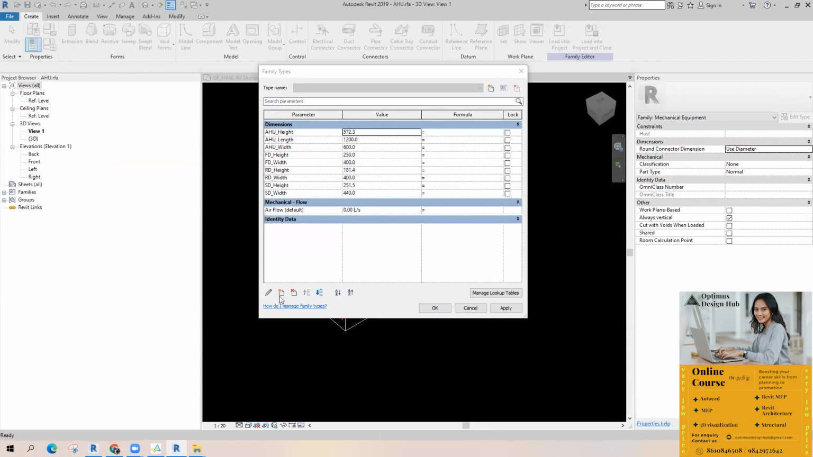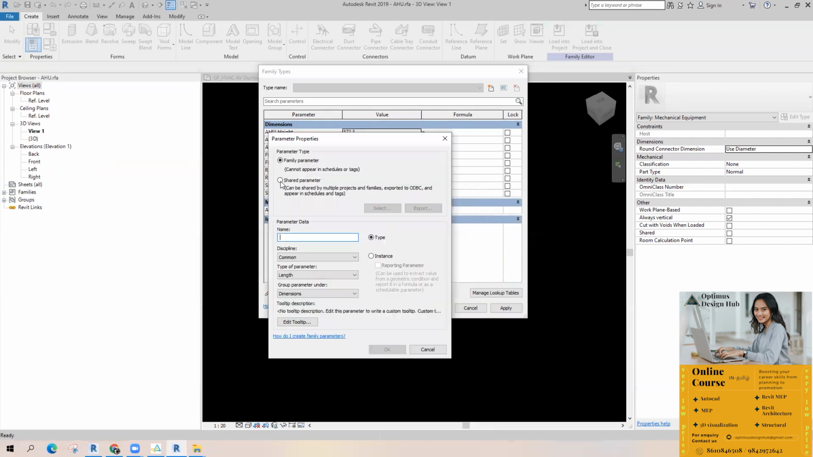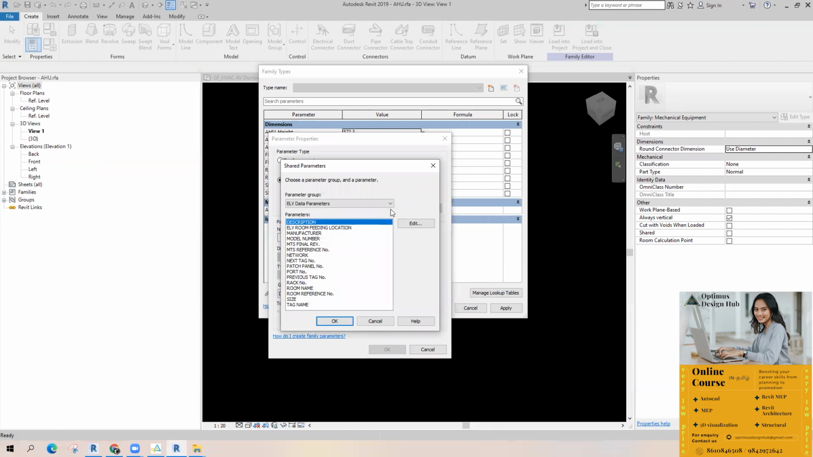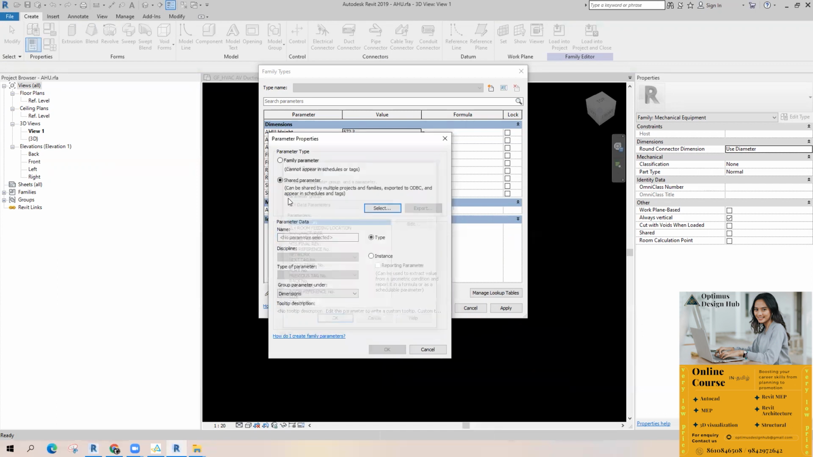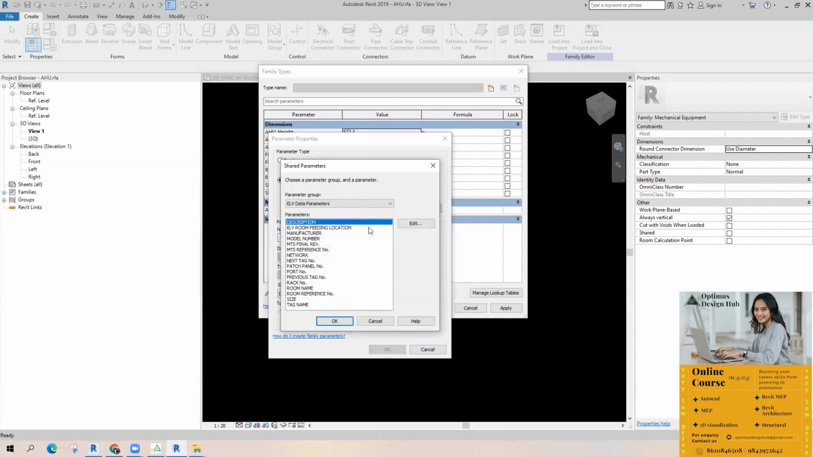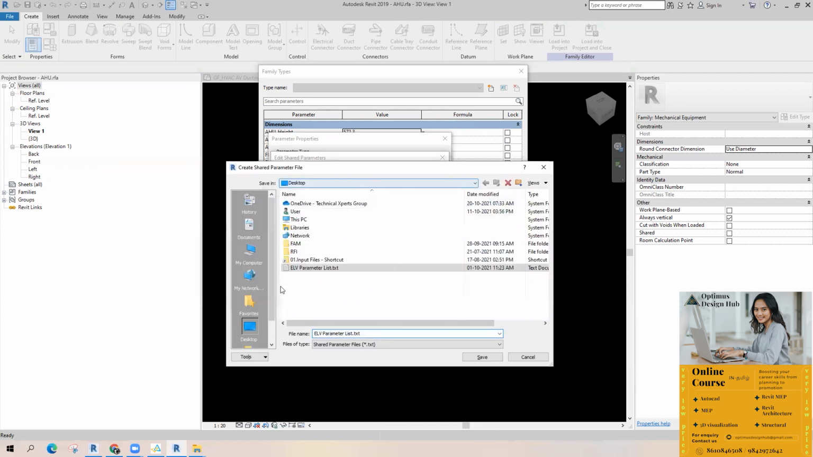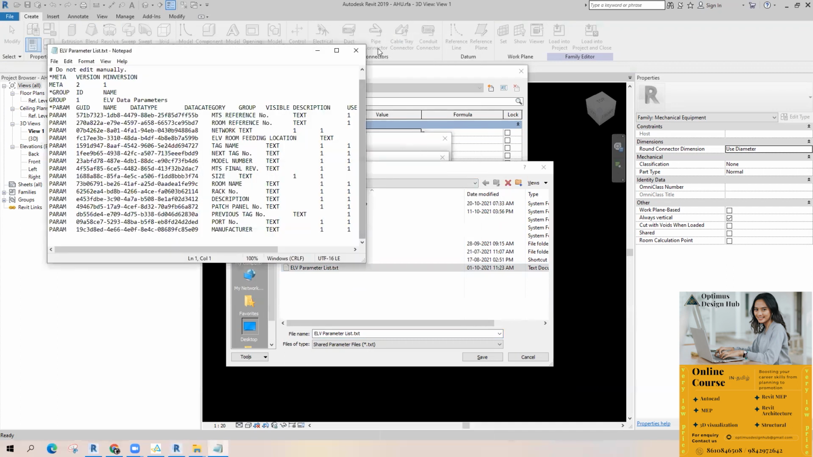Simple. Just create new, pick share parameter, select. All the parameters will be saved in a text file. Just select it, edit, create. So the parameters will be saved in a text file. This actually ELV parameter na munna senjadu. This actually oru shared parameter da. Idu notepad file save pannittirukku. Okay, I'll show you once.